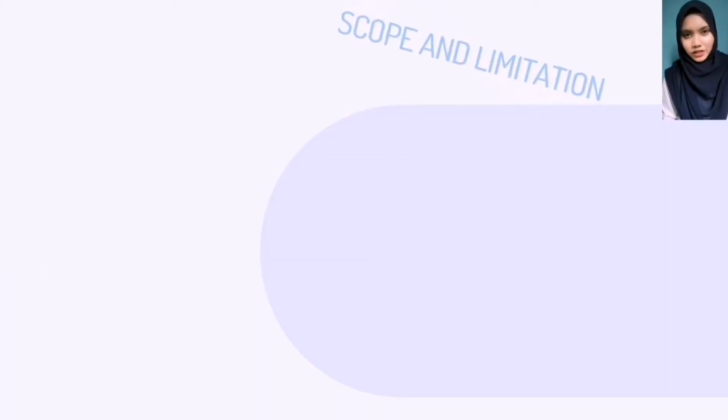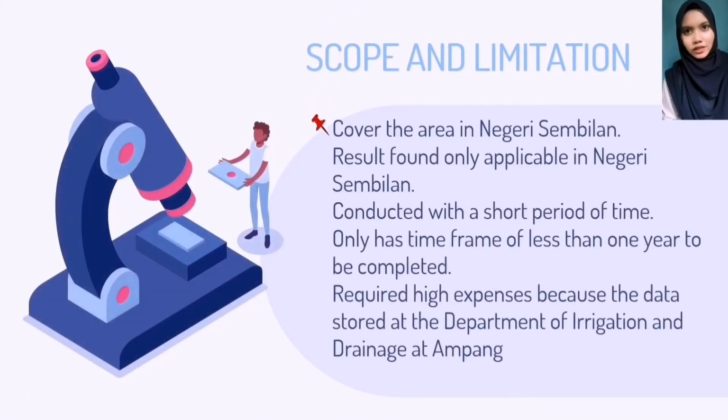For scope and limitation, this study covered the area of Negeri Sembilan. Therefore, the result found in this study is only applicable in Negeri Sembilan and cannot be extended to other states. Furthermore, the study was conducted in less than 1 year, hence the time constraint contributed to the limitation of the study. Data obtained were in general form and needed to be understood. Lastly, this study required high expenses because the data needed were stored at the Department of Irrigation and Drainage at Ampang.